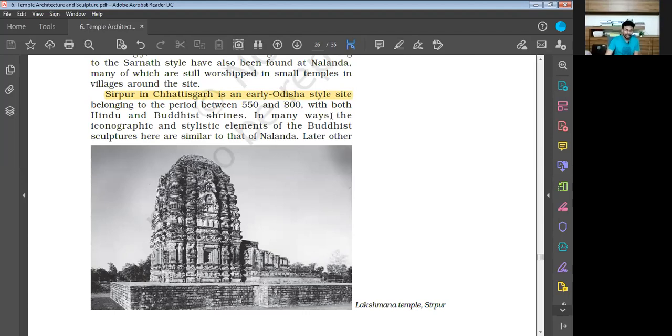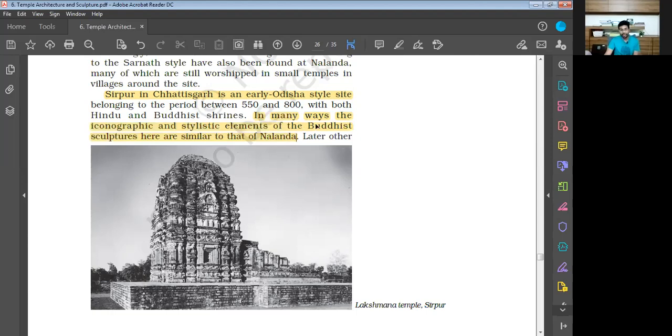In many ways the iconographic and stylistic elements of the Buddhist sculptures here are similar to those of Nalanda.